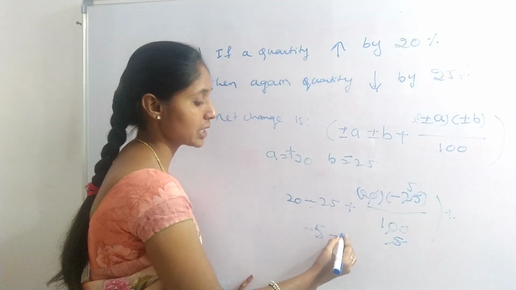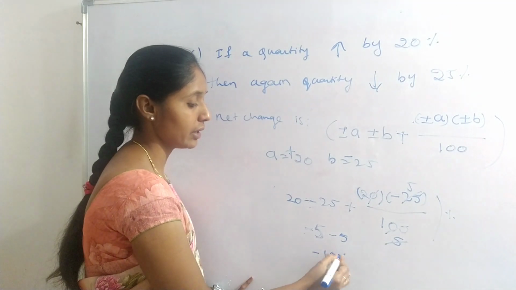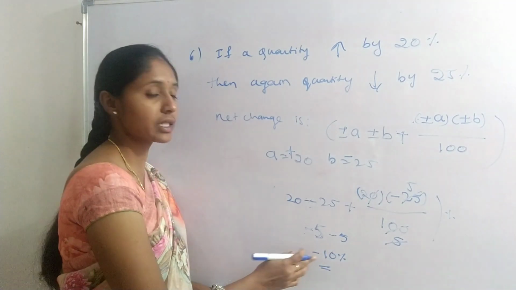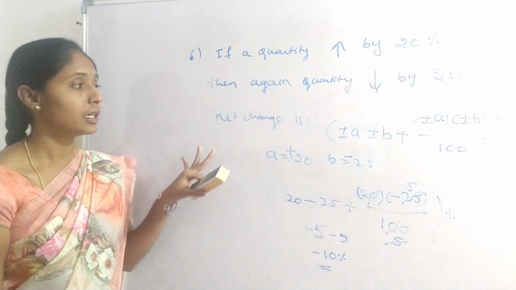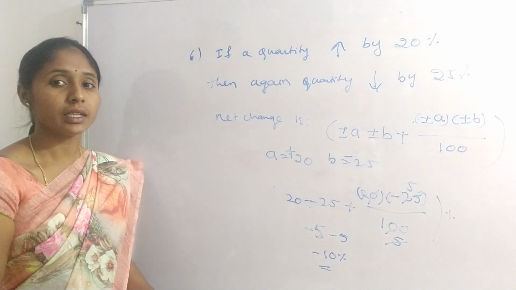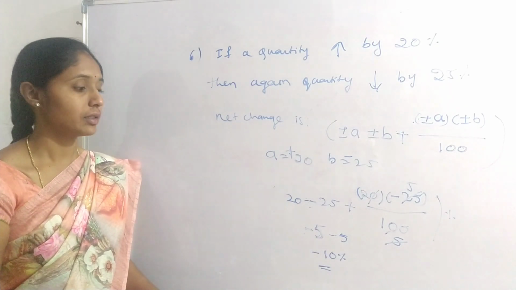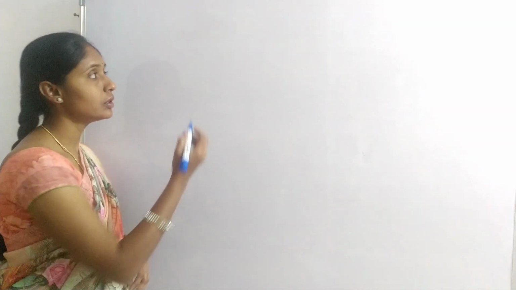Plus into minus, minus 5. So minus 5 minus 5 is minus 10 percentage. Minus 10 percentage indicates the net effect is decreased. If it is a positive sign, plus sign indicates increment. This is decrement.